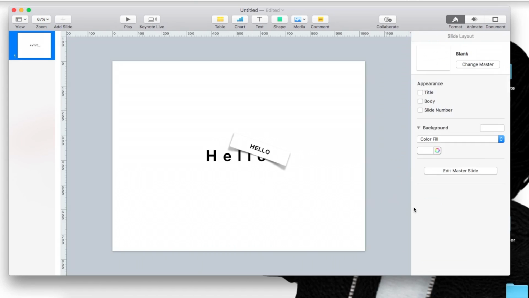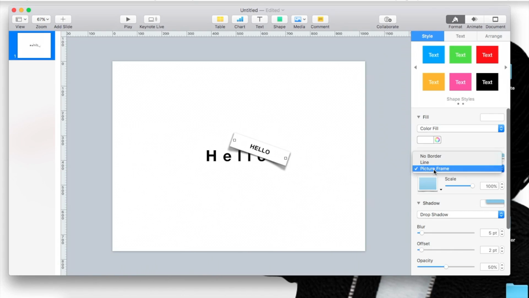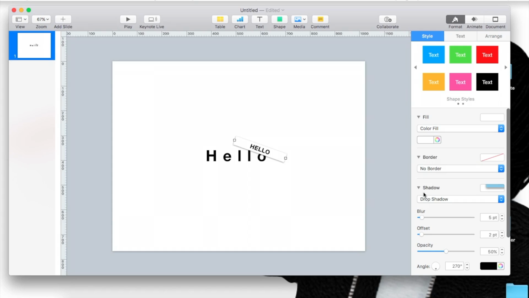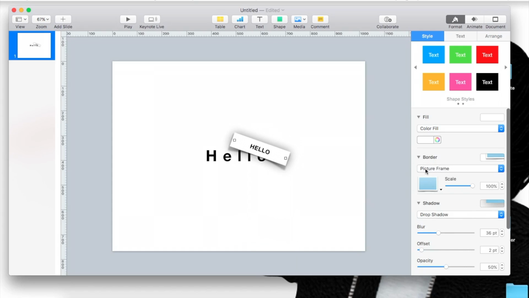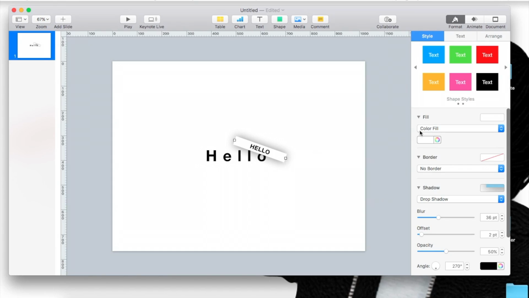So here you go with the picture frames. What else? You can add a shadow. Most of the time I never do, but like I said, I'm just showing you guys your options. Let's remove the picture. So we have the fill now, and now we have the drop shadow.